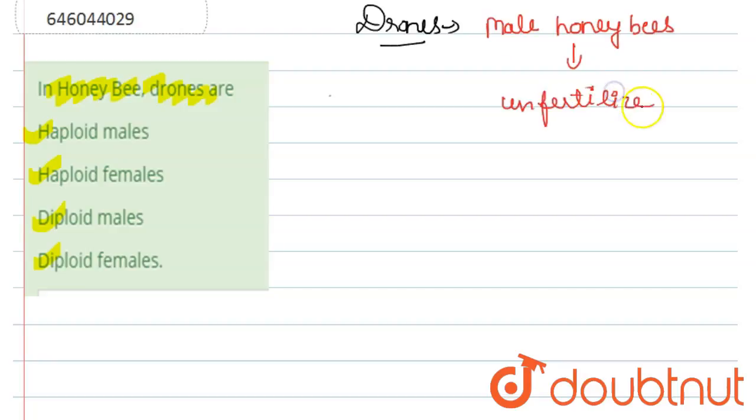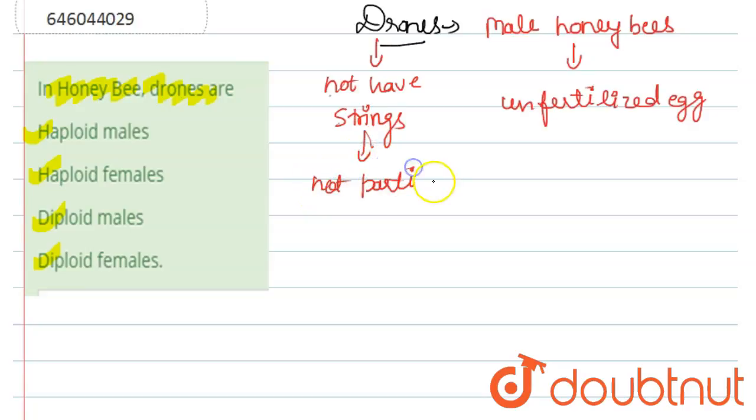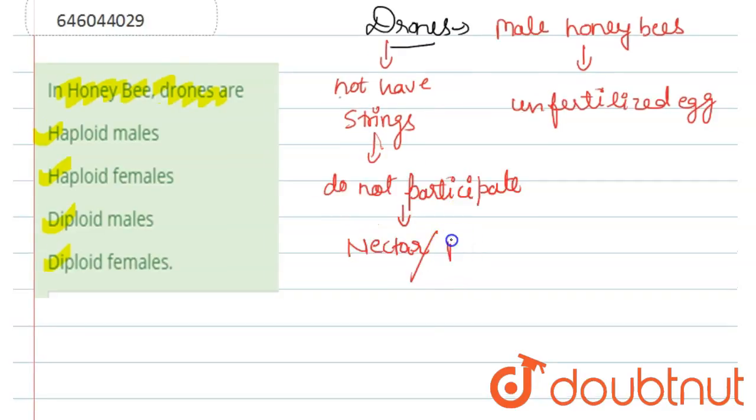unfertilized eggs. Now drones do not have stings, and do not participate in nectar and pollen gathering.